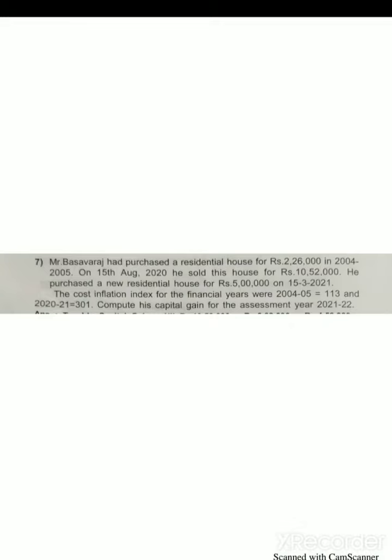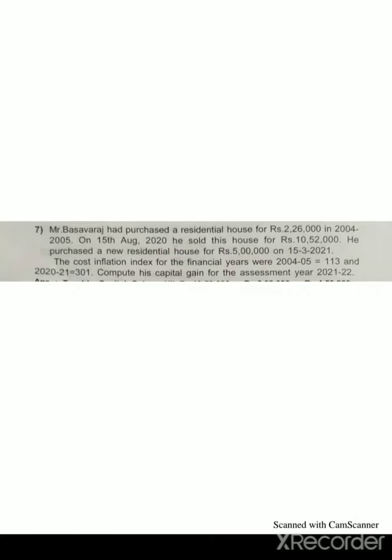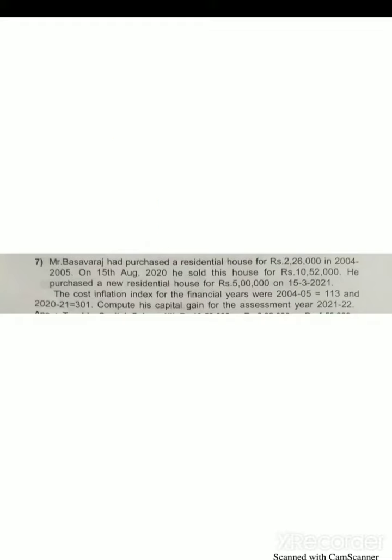Then one more question. Actually this question is from the 2017 question paper. The question is like that. Mr. B had purchased a residential house for rupees 2,26,000 in 2004-05.